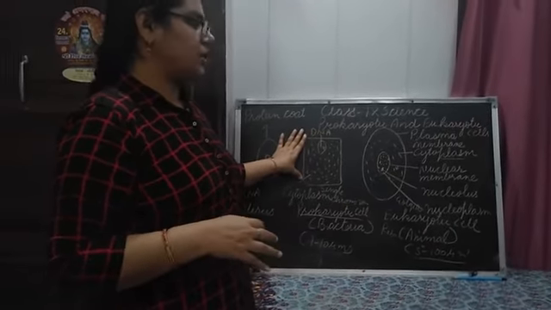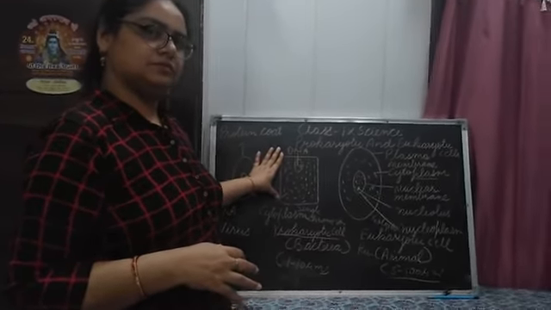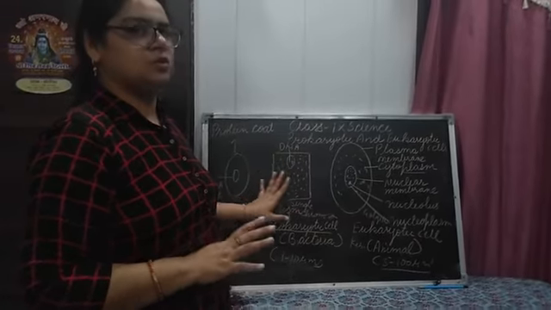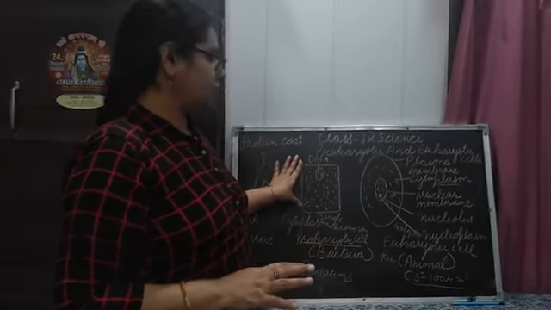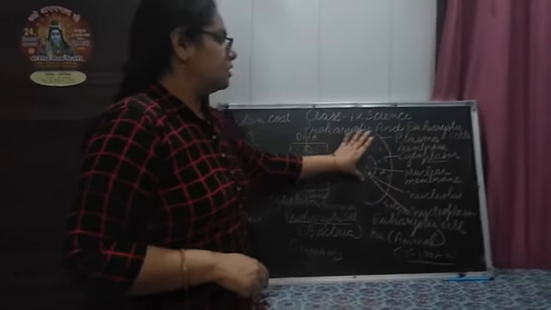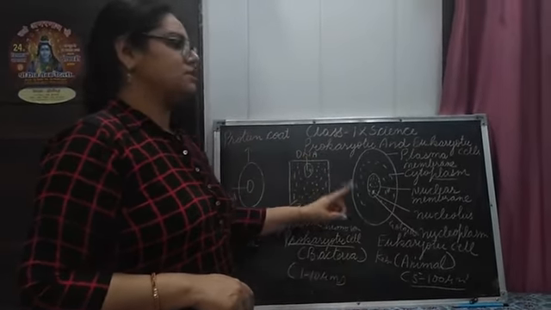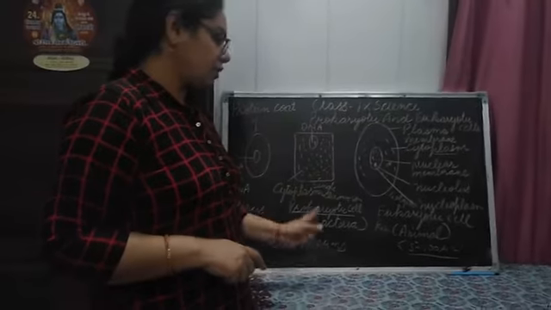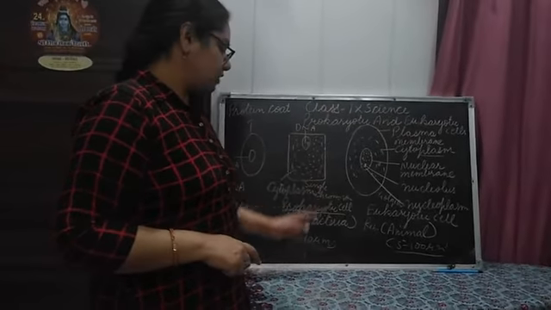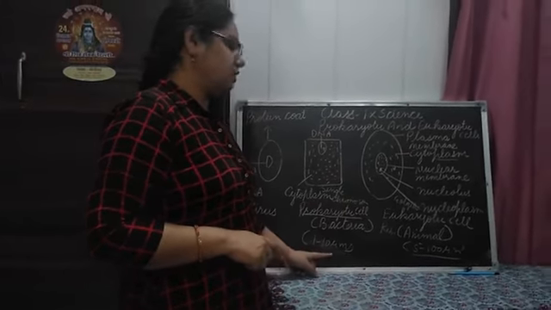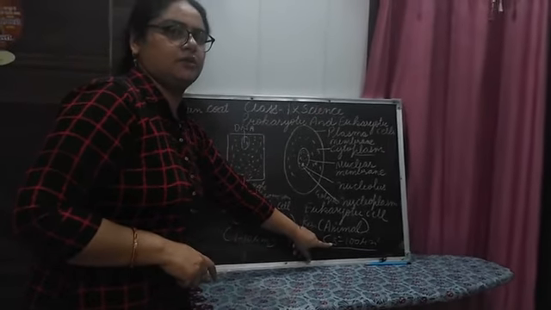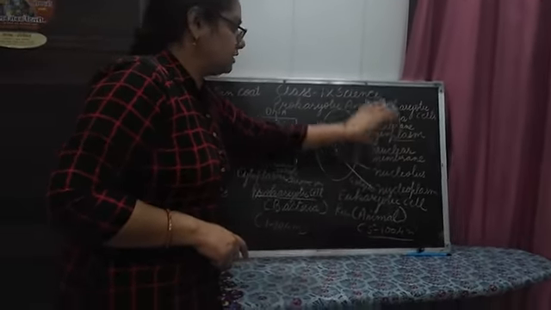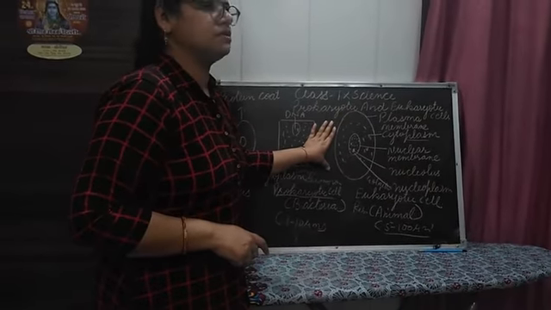Only three basic structures are present. An undefined nucleus is present. But the eukaryotic cell is larger: the prokaryotic size is 1 to 10 micrometer, but the eukaryotic cell is 5 to 100 micrometer. They have a complete, advanced structure.